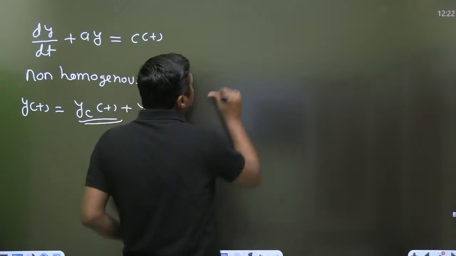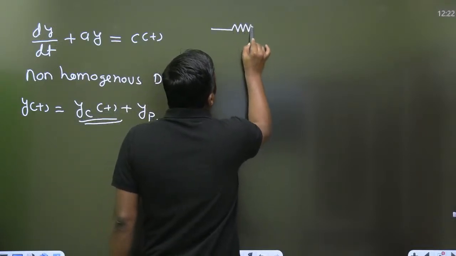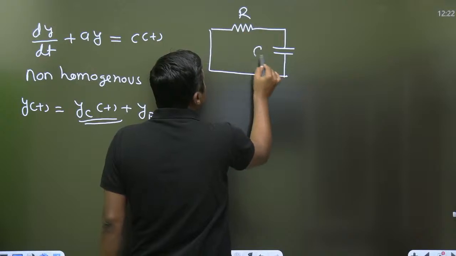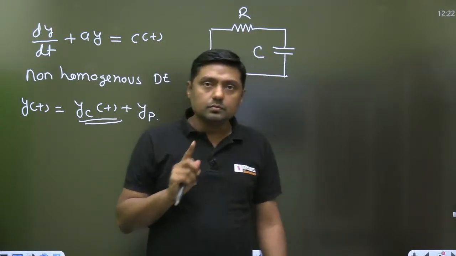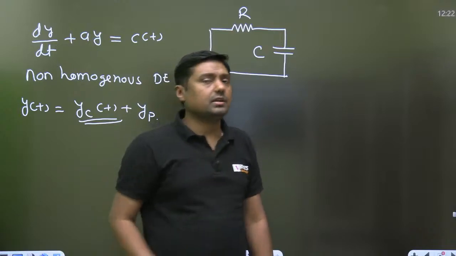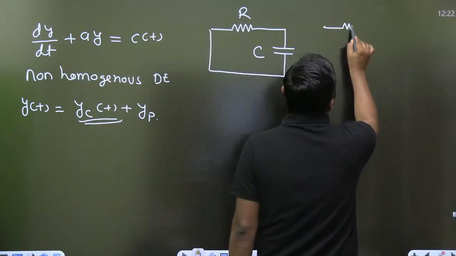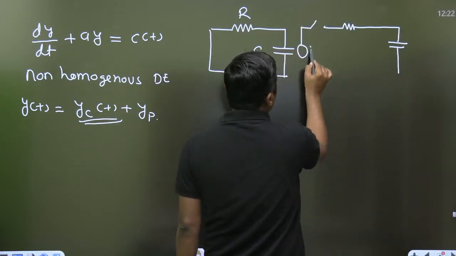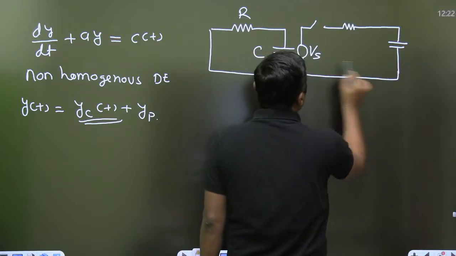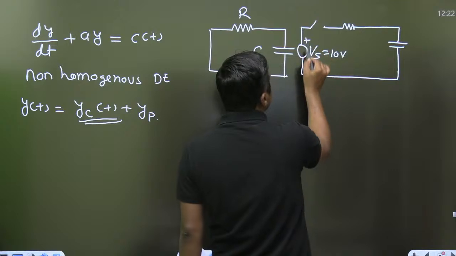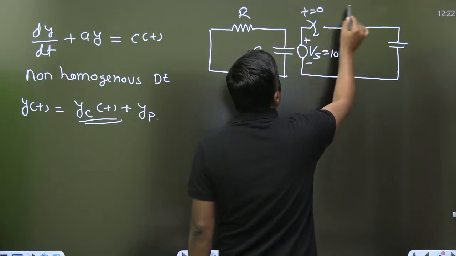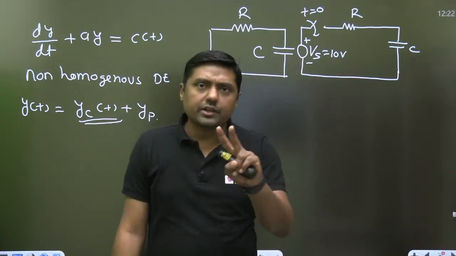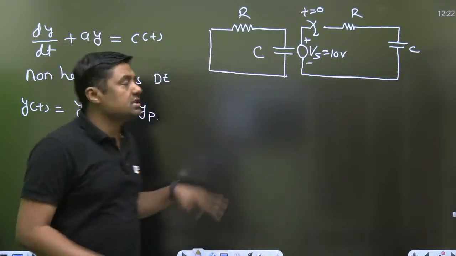In RC circuit, we are having the two types of circuit. Everyone tell me, this is the first circuit. Only R and C are present, only passive elements are present. Second circuit, we are connecting a voltage source here. R and C. So normally we are getting these two types of circuit only. One is called source free RC circuit. This is a source free.